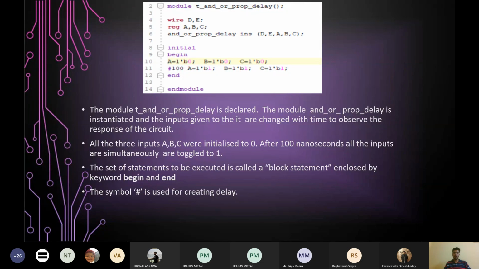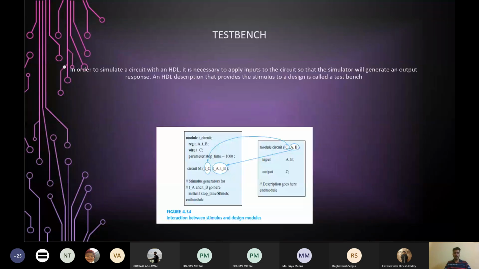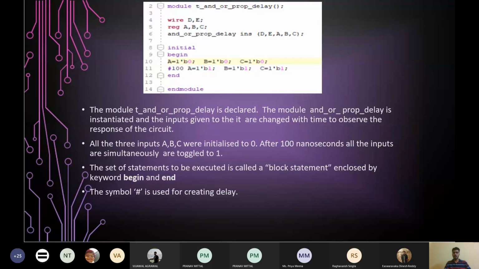You just declare the module by writing the keyword module, then give it a name and just leave the parentheses open and nothing inside it, or even you can eliminate the parentheses, just write a semicolon, because it does not want any ports. In the design module we have supplied the ports D, E, A, B, C, because in the test bench you were calling this module, but this test bench will not be called by any function, so it does not interact with the environment. So just write module, the name of the module, semicolon, and finish the statement.